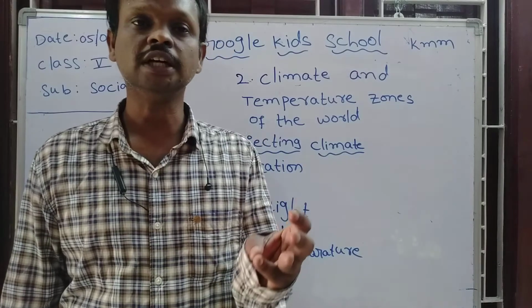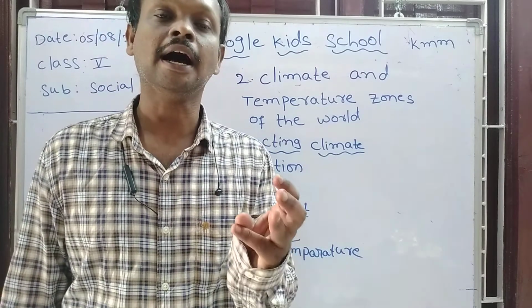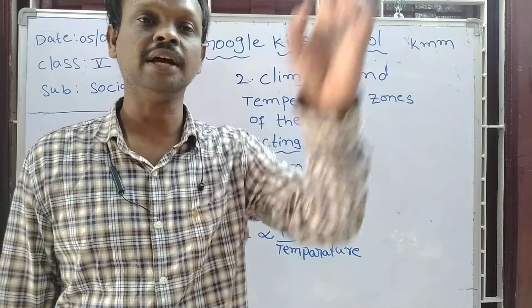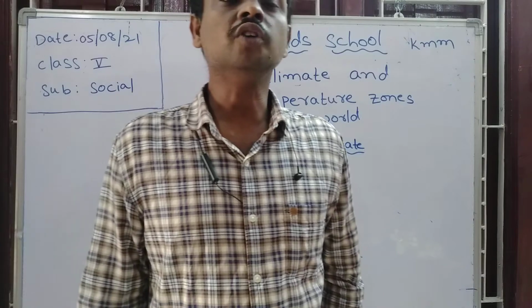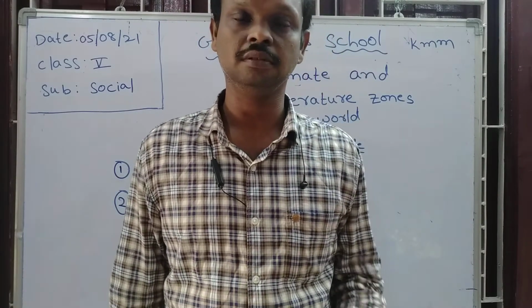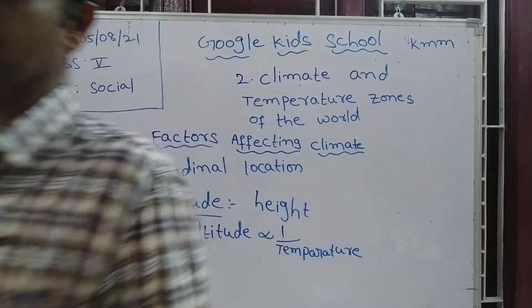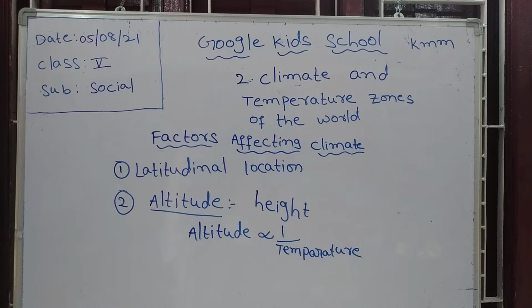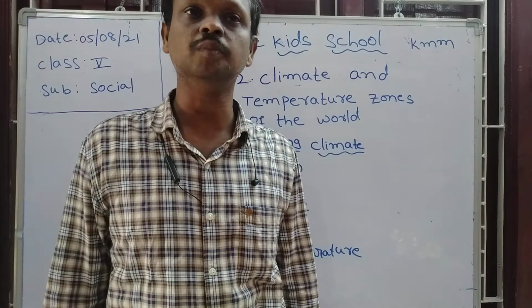The altitude of Shimla is 2,200 meters above the sea level, which means nearly 2.2 kilometers higher. For that reason, Shimla is much cooler than Mumbai.